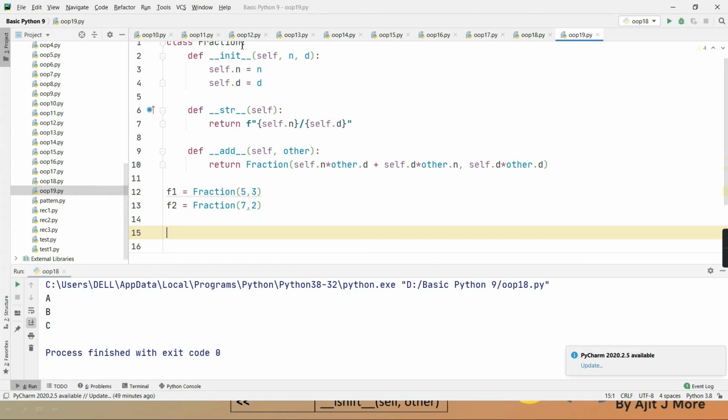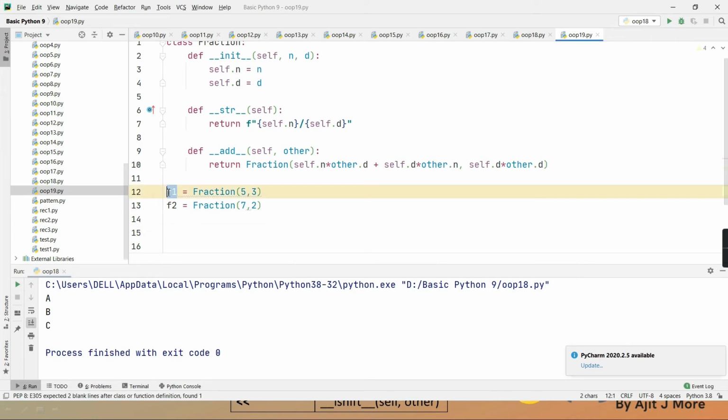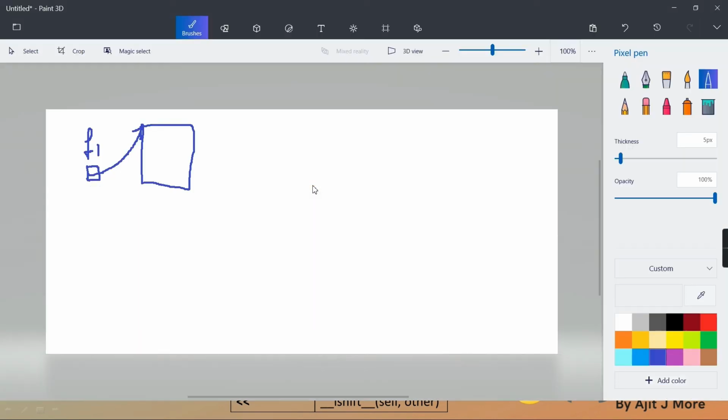So will this 5 go in n? 3 will go in d. And will it copy in self.n, self.d? But who is self that time? For whom is the constructor called? F1. So in F1's numerator, will it copy that 5? In F1's denominator, will it copy that 3?